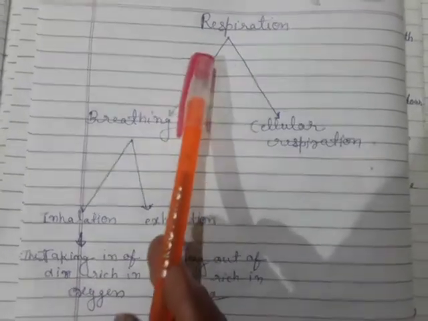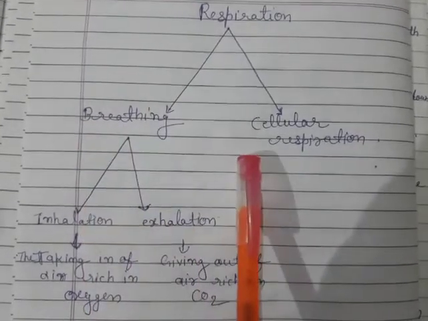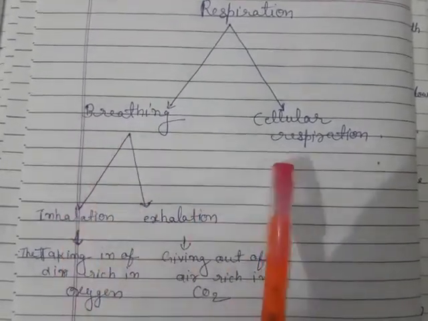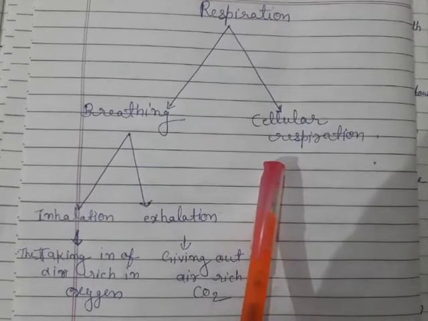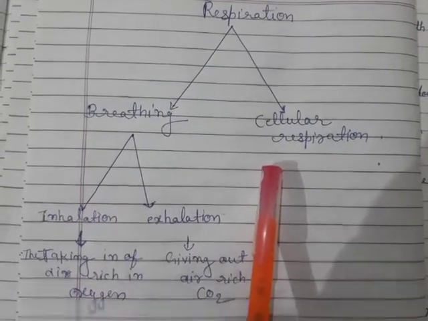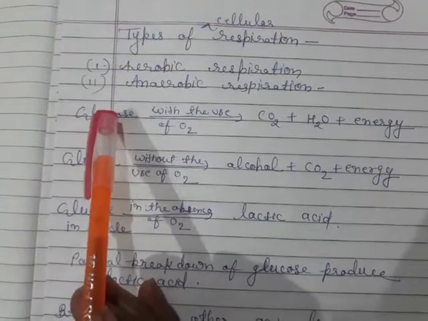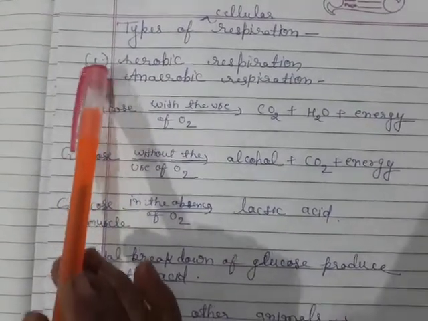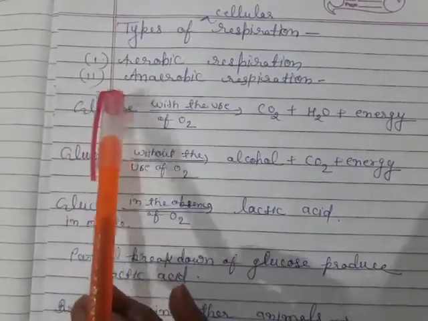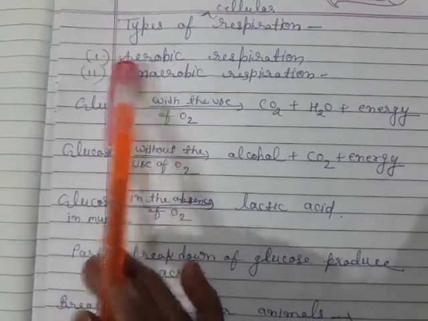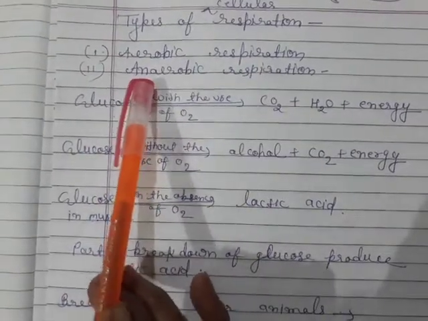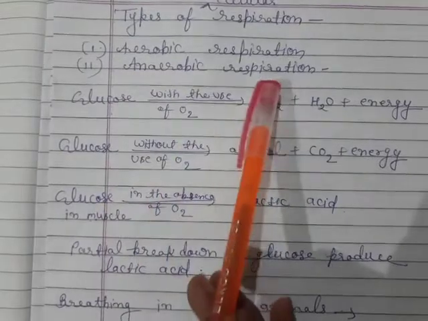Thus, in respiration, there are two processes involved. First is breathing and the second one is cellular respiration. Types of cellular respiration. There are two types of cellular respiration. First one is aerobic respiration. Second one is anaerobic respiration.